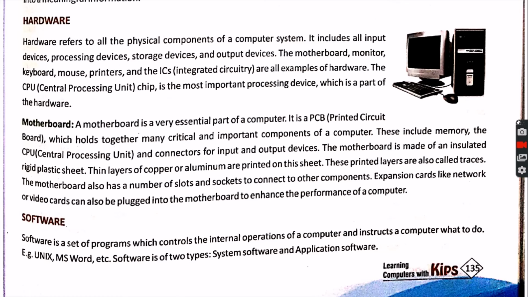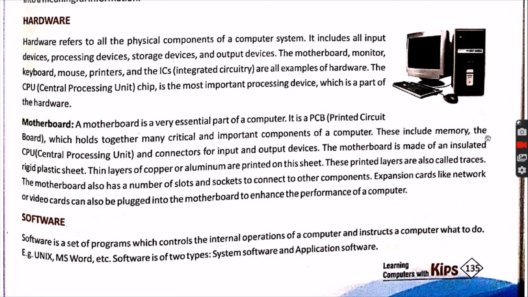On every circuit you can see a board having green or white lines that run across the board. Those are the electrical circuits. So that is the printed circuit board, which holds together many critical and important components of a computer.